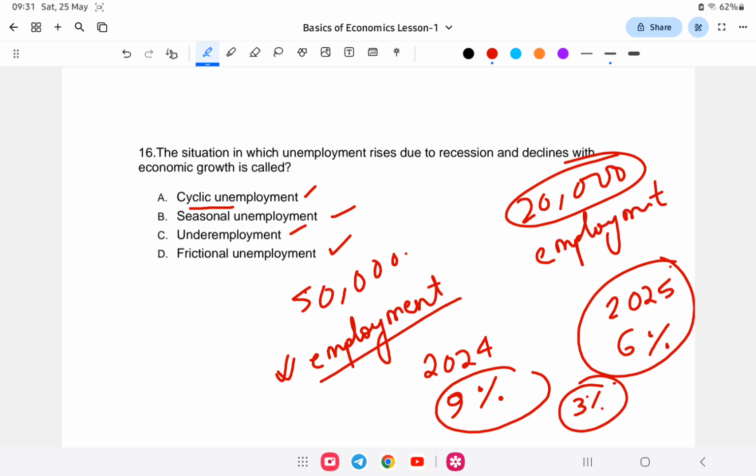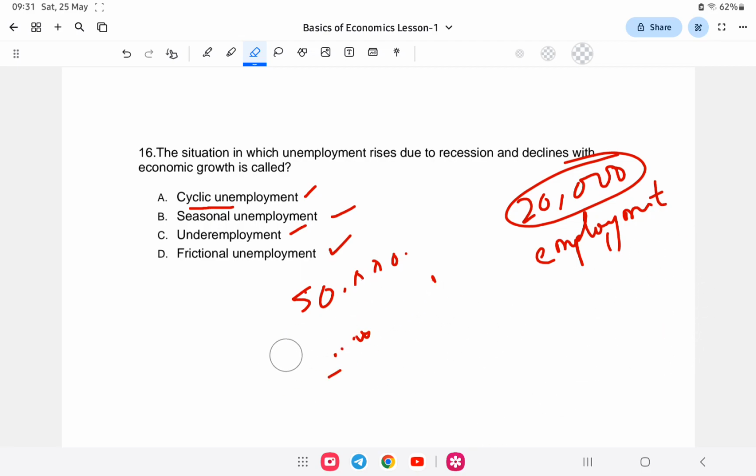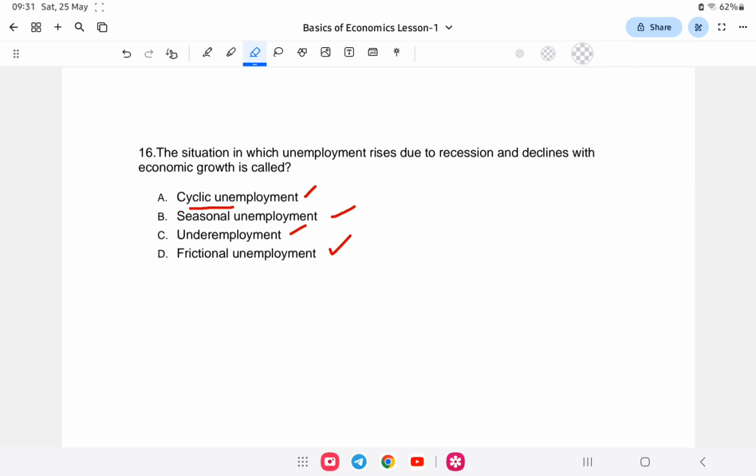So because of the recession, economic growth falling from 9% to 6%, in the business cycle we see there is an increase in unemployment. So this factor is also known as cyclical unemployment or cyclic unemployment. When the up and down of an economic cycle affects unemployment or employment, we call it cyclical unemployment.